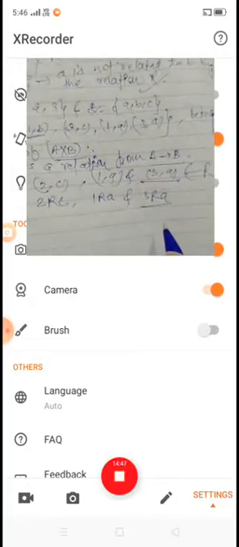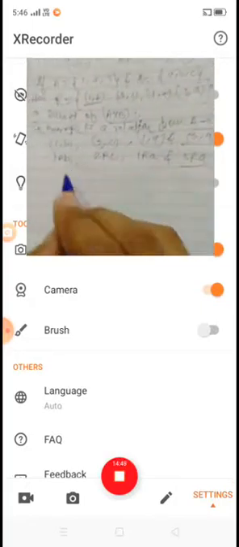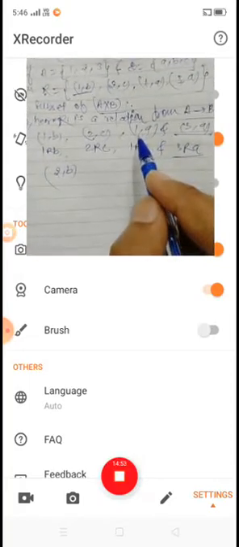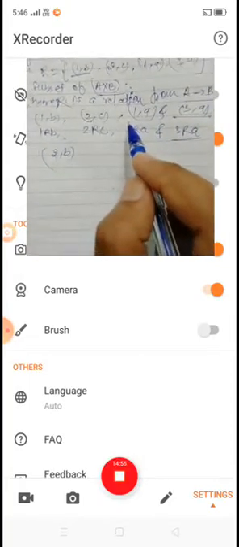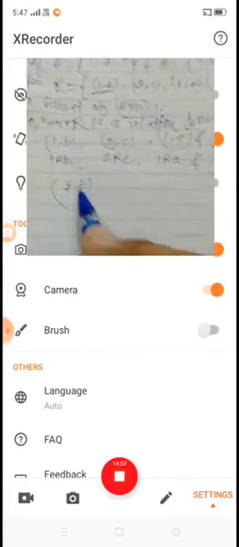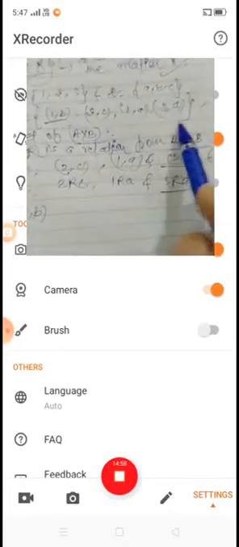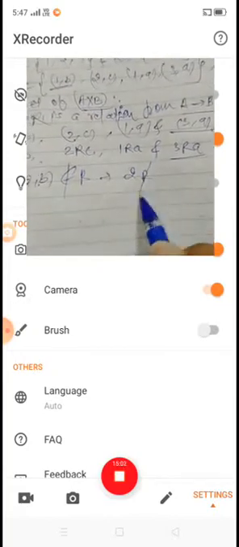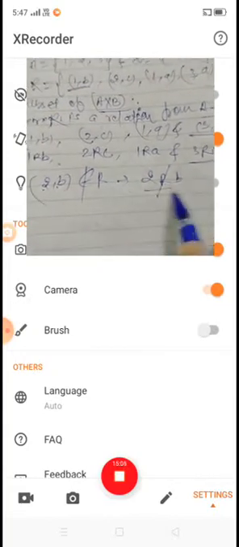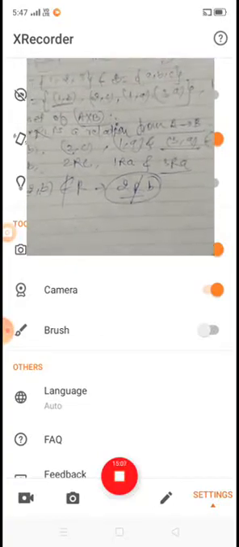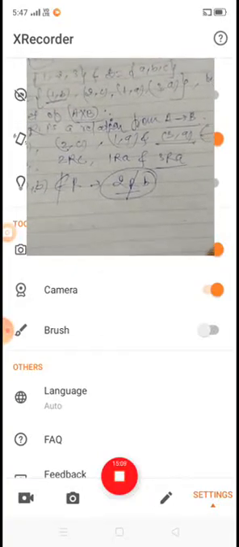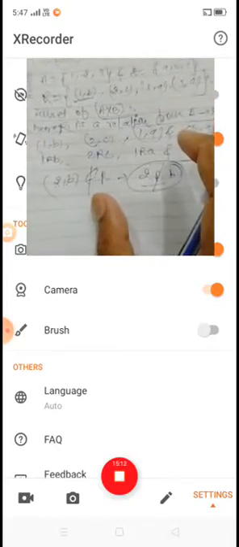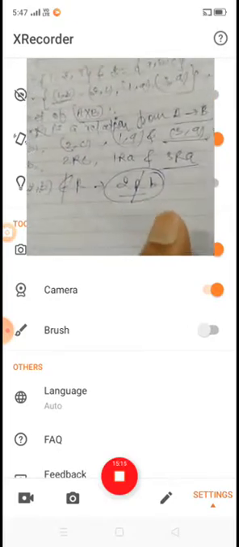Okay, but suppose we write (2,b). Suppose (2,b) does not belong to R. So we write 2 is not related to b. Okay, so in this way we observe that we prepare a relation.